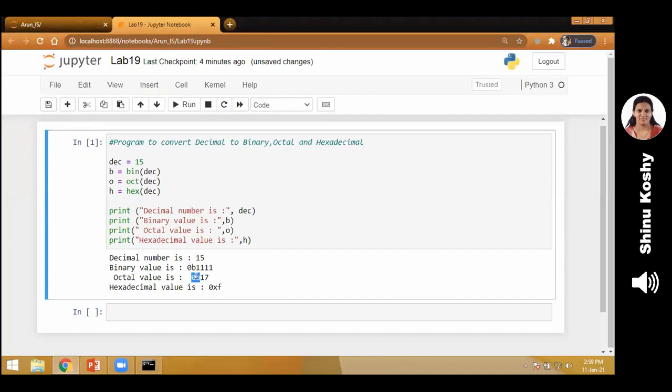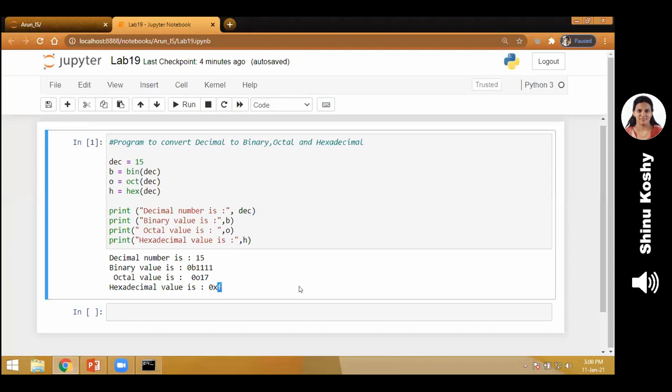Similarly, octal value, the answer is 17, but it is preceded with 0o to show that it is an octal number. So the answer is only 17. The 0o represents that it is an octal value. Now the last one, it is F. The answer is F. It is a hexadecimal value of 15, but it has to show that it is a hexadecimal value. So it is preceded by 0 and x. Isn't it easy using functions?